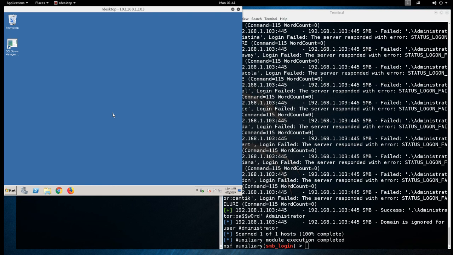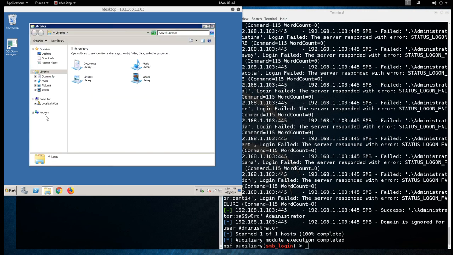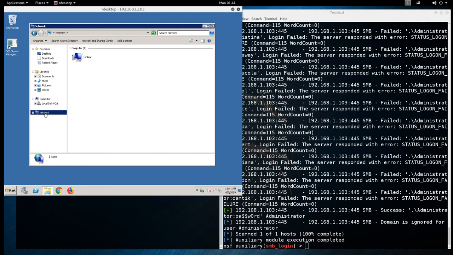Time is of the essence. I still feel a little uneasy about that box we hit in the beginning. There's a real good chance that was a honeypot, so there's a real good chance we may be being followed, if you will. So at this point, it's just going to be kind of like, I don't know, a smash and grab. We're just going to try and go through as much stuff as we possibly can. So we know we need to access the network share, right? At this point, we're just going to start seeing what's around.